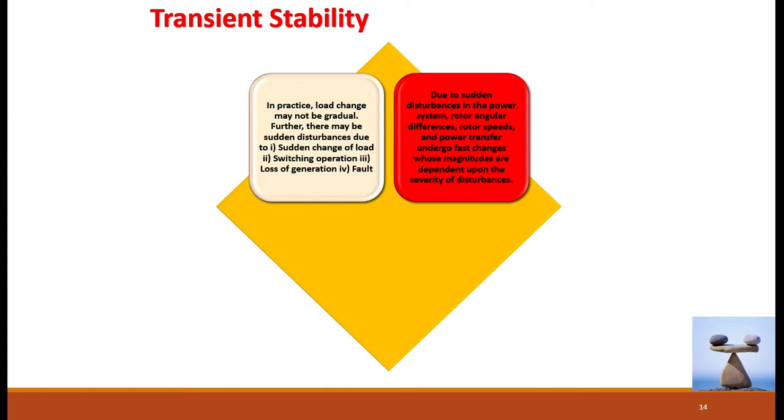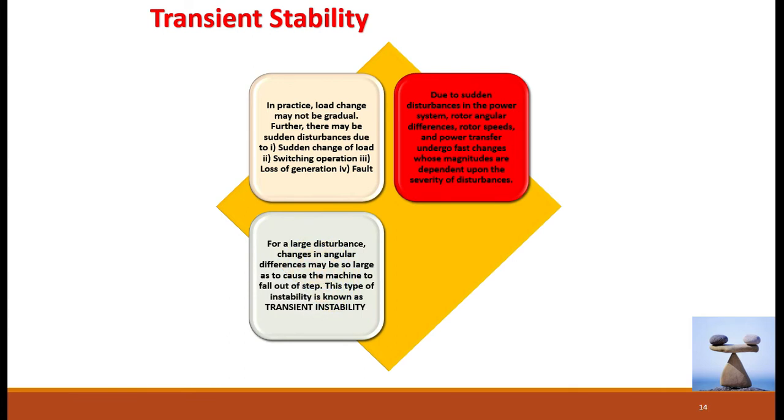Okay, large changes means there is a large change in the rotor angle or rotor speed or the power transfer capacity. These parameters undergo large changes, whose magnitude depends upon the severity of the disturbances. If the disturbance is very large, then the consequences are also very large. That is, a large change in the angle delta, a large change in the speed, a sudden drop in the speed, and then a change in the power transfer capacity. These are all the consequences of large disturbances.